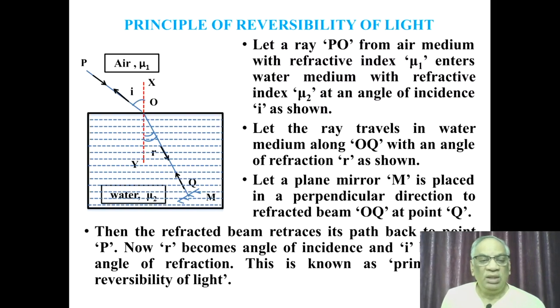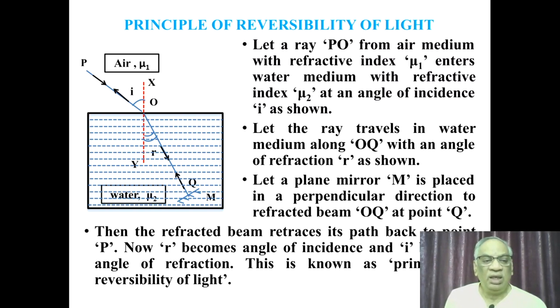Now we can see another characteristic of refraction, that is the principle of reversibility of light. That means light as it travels retraces back its original path if it happens to be reflected back through any means.